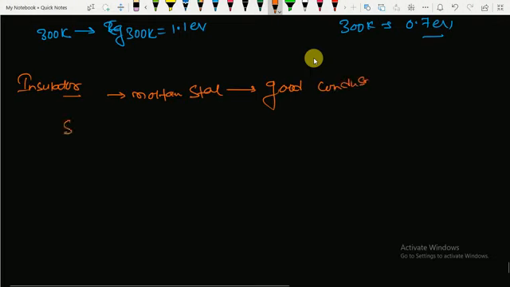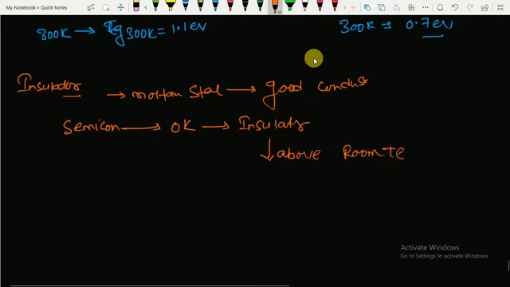A semiconductor at 0 Kelvin will behave like an insulator, and above room temperature it will act like a conductor. Please kindly remember these points, because you can expect a question related to them as an assertion-reason question.